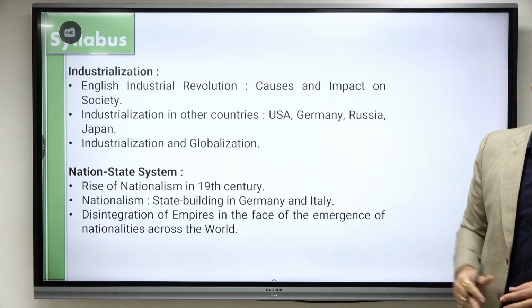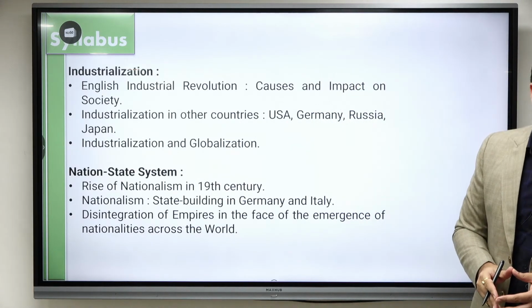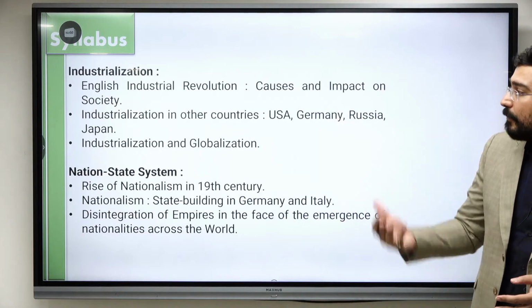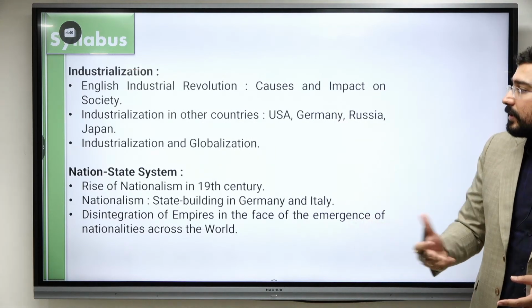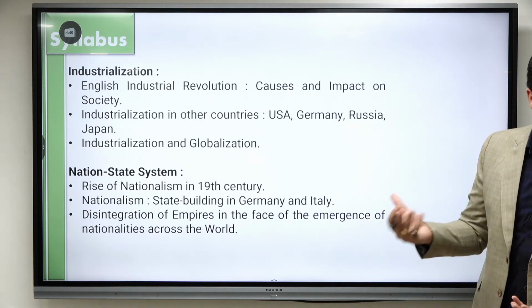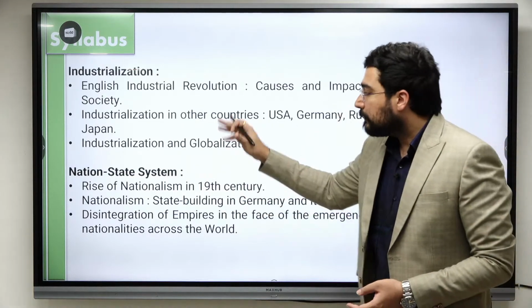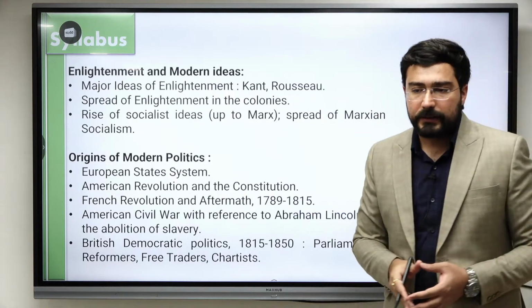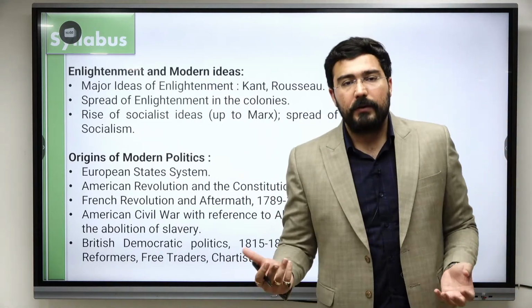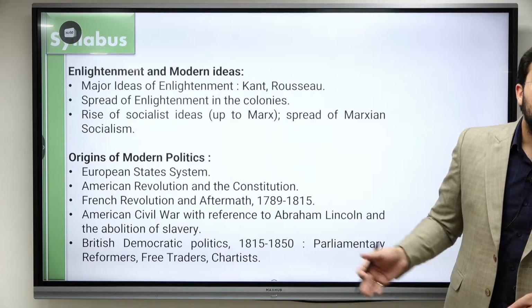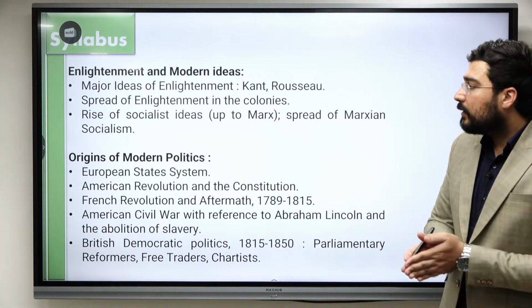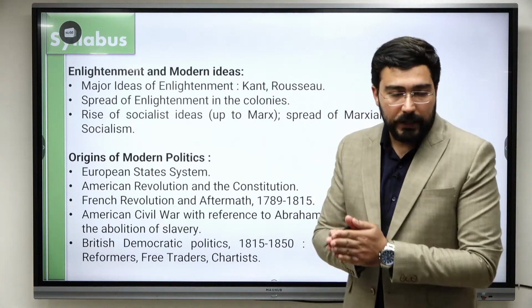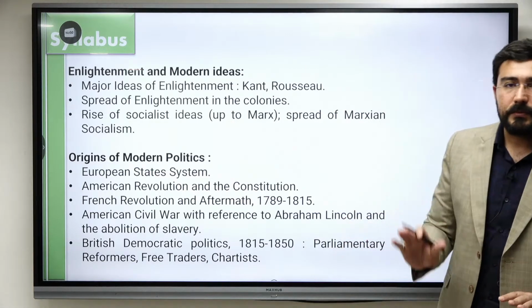What was industrialization? Why did industrialization start in England in the first place? What was its impact, and how did industrialization happen in various other countries? We have already seen all of that. Then we also discussed the origin of modern politics. What is the concept of the nation state? When territorial boundaries and cultural boundaries become the same, it leads to the creation of a nation state. This nation state system starts from Europe.